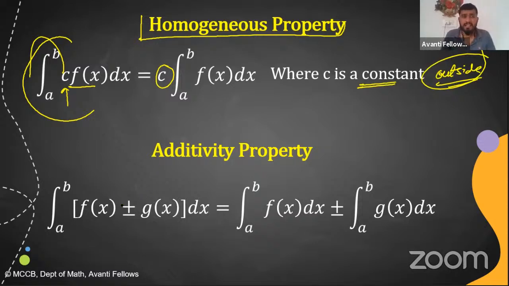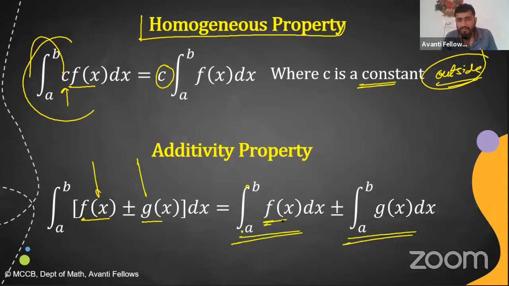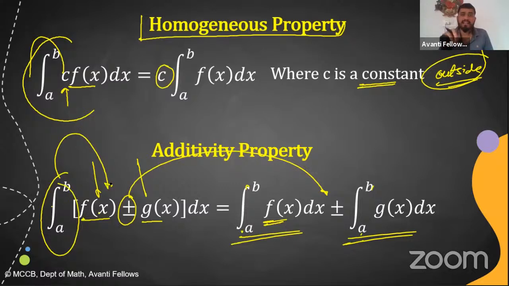Just like in indefinite integration, if we are performing an integration on the addition or subtraction of two functions, first add the two functions and integrate. That means you can separate them. Integration a to b of f of x, the sign will be the same. Then integration a to b, the limit will be the same. The limit will be distributed exactly on both. Integration a to b f of x dx plus or minus integration a to b g of x dx. Is it clear? g of x dx.